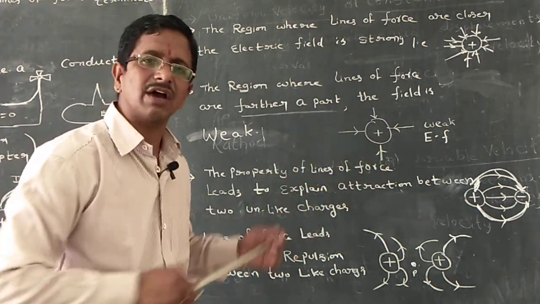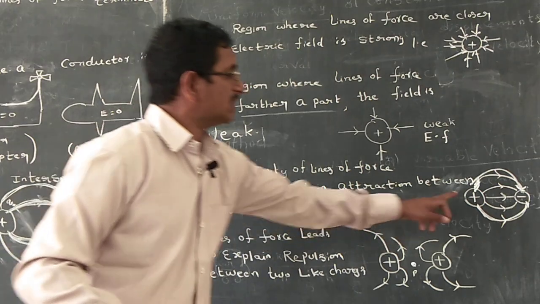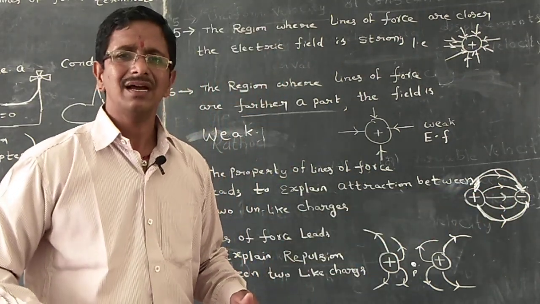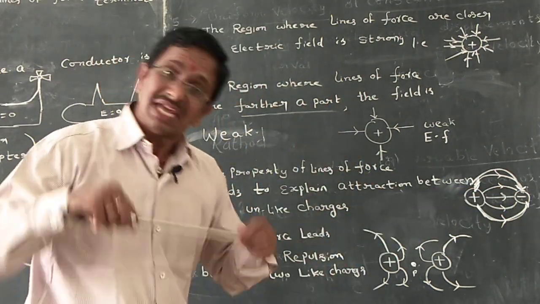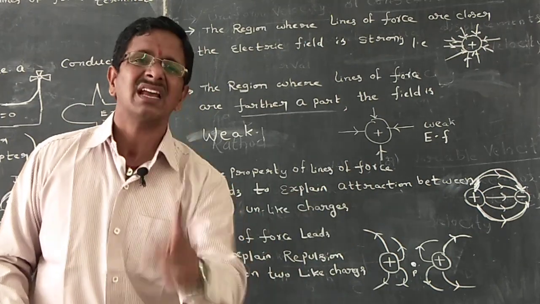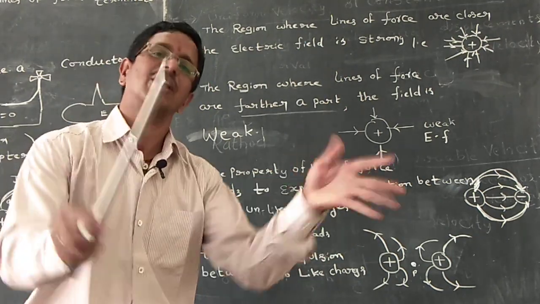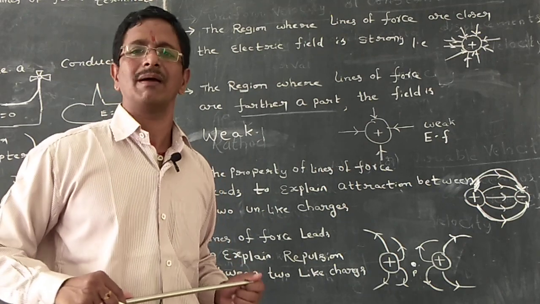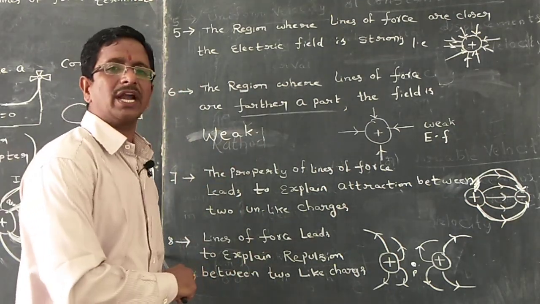If there are no lines of force, we don't know whether these two are attracting or repelling. If they are attracting, it means the lines of force are responsible for their attraction or repulsion. That is the point we have to remember. Now come to the next point, point number 8.